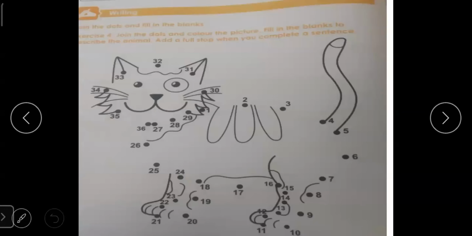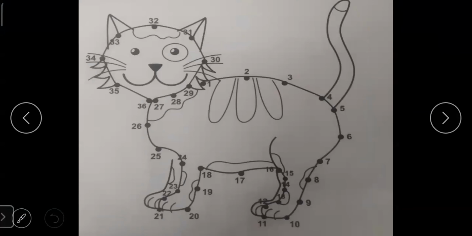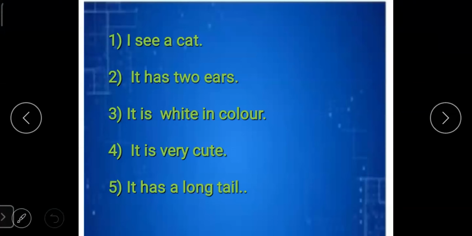See here, you have to join the numbers and make one animal, and you have to write some sentences about it. Okay, what are the sentences that we can write? I see a cat. It has 2 ears. It is white in color. It is very cute. It has a long tail.